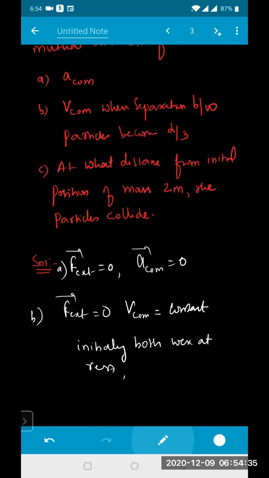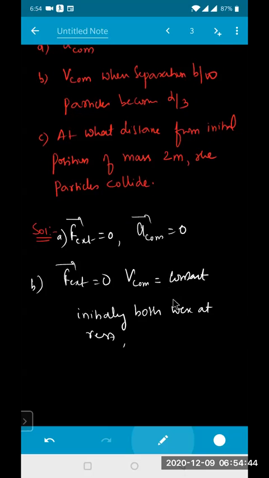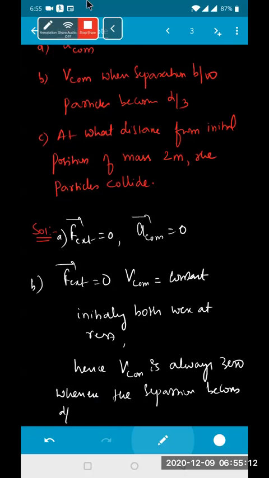Effective force is 0, velocity of center of mass is constant, and initially both particles were at rest. Hence I can say the velocity of center of mass is always 0.